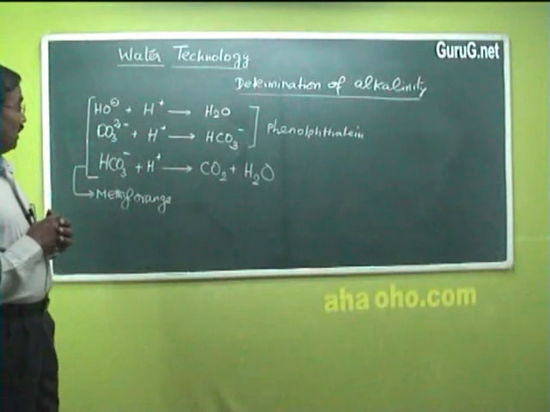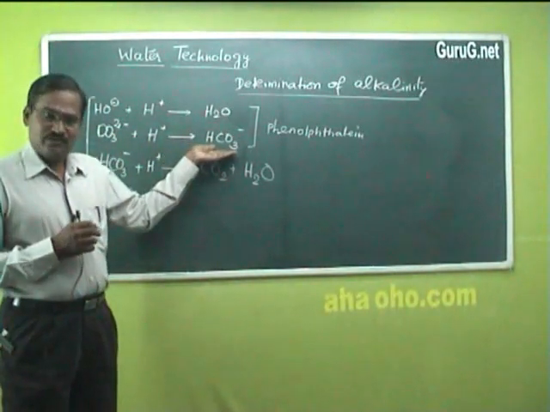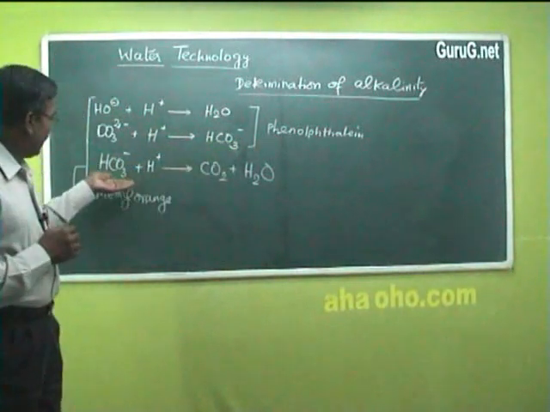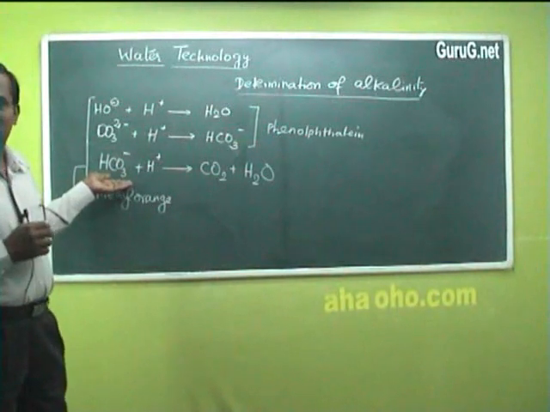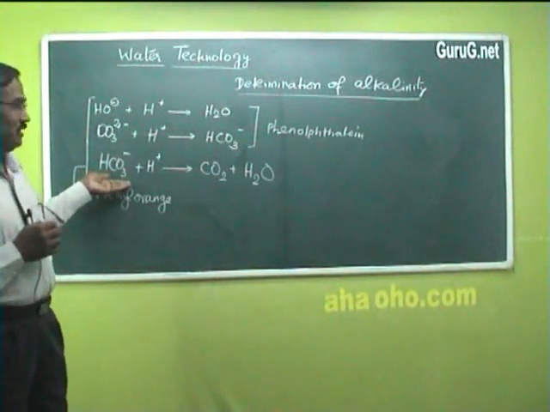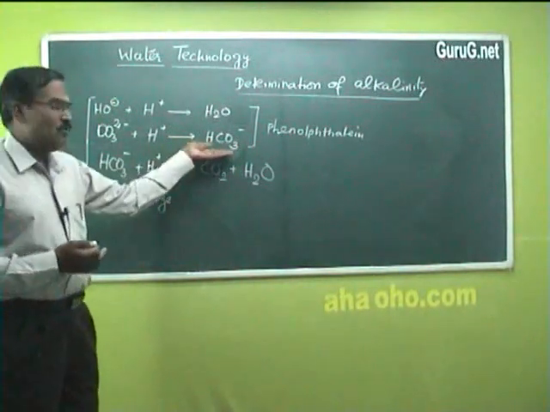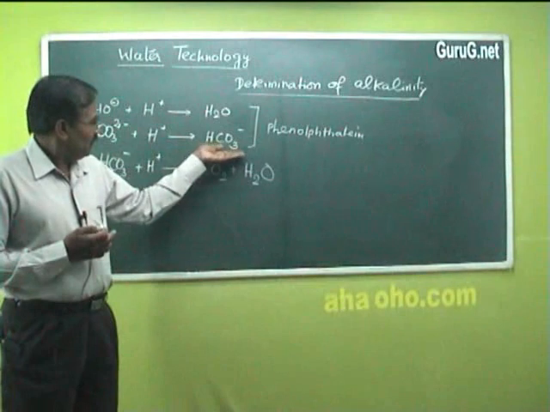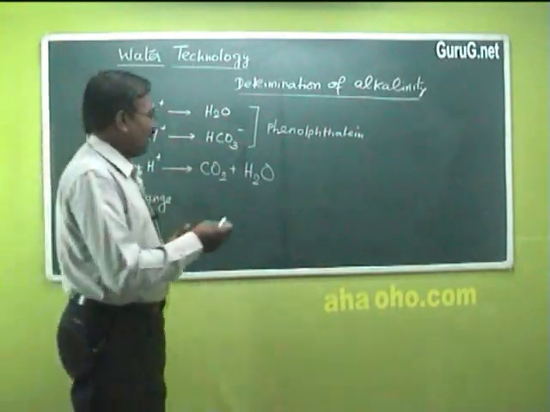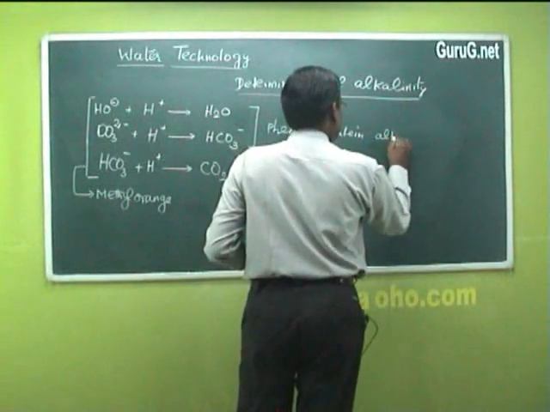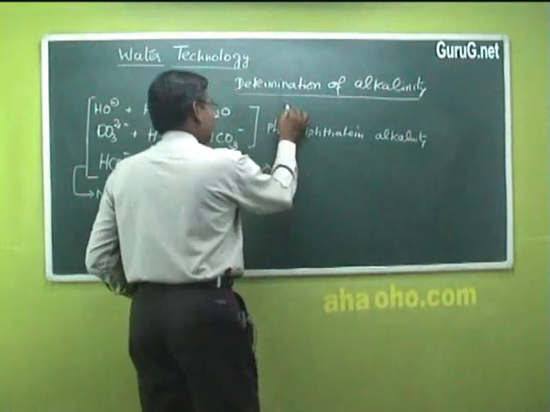Here is an important thing we have to note. The bicarbonate ion which is formed in the first step is carried over to the next step as well, besides the bicarbonate which is already present in water. So water may contain some bicarbonate, and a certain amount of bicarbonate might have formed in the second step, which will also be added.